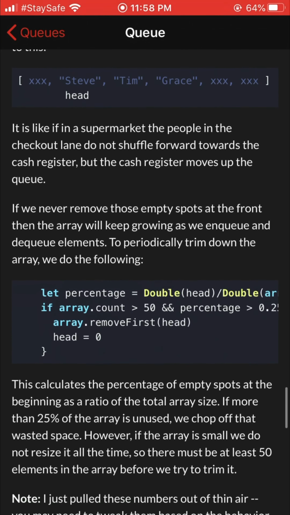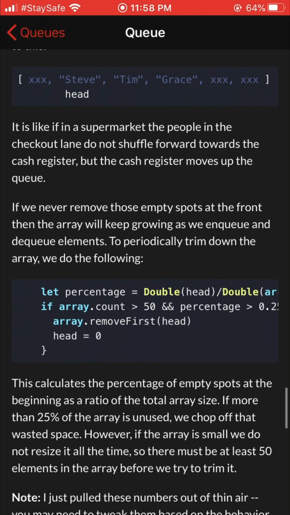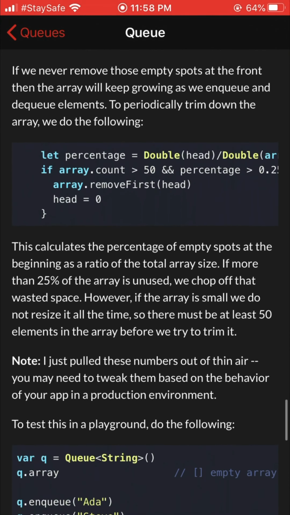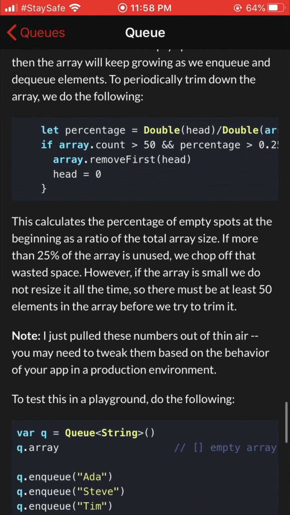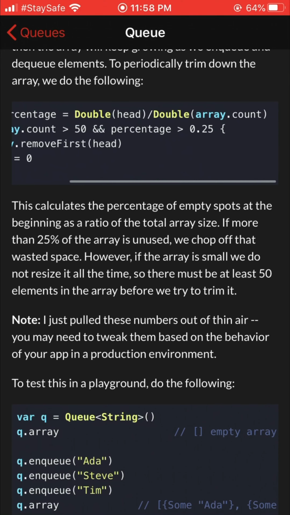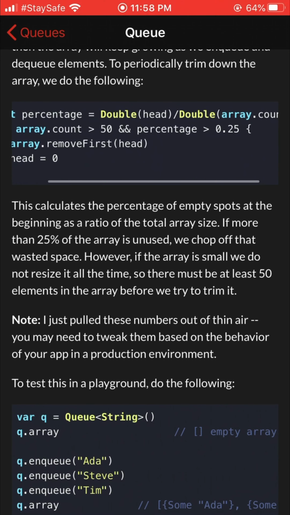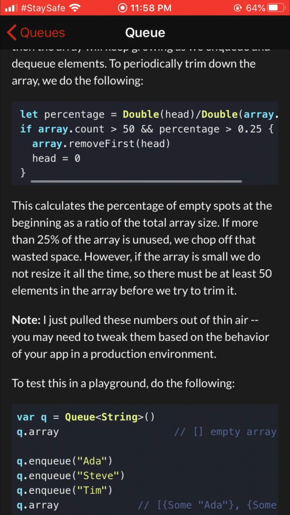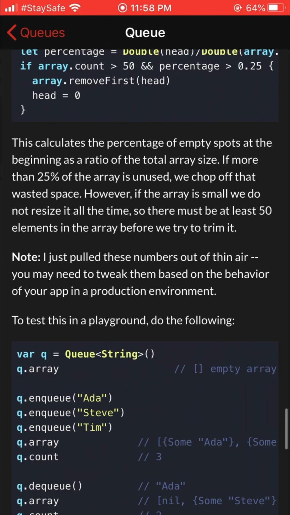If we never remove those empty spots at the front, then the array will keep growing as we enqueue and dequeue elements. To periodically trim down the array, we do the following: let percentage = Double(head)/Double(array.count); if array.count > 50 && percentage > 0.25 { array.removeFirst(head); head = 0 }. This calculates the percentage of empty spots at the beginning as a ratio of the total array size.